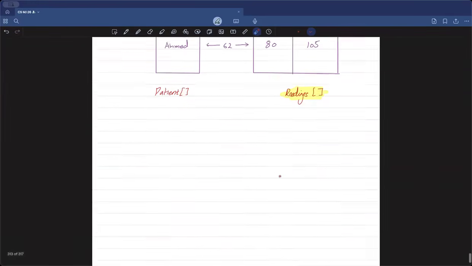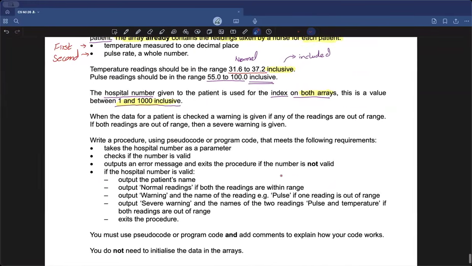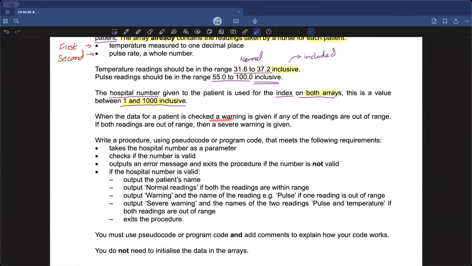So now let's continue. The question says that when the data for a patient is checked, a warning is given if any of the readings are out of range. So what's the range? If it's between 31.6 and 37.2, and between 55 and 100, then it's normal. But if anything goes out of this range, then it's out of the relevant range.